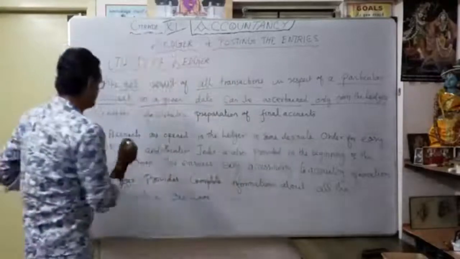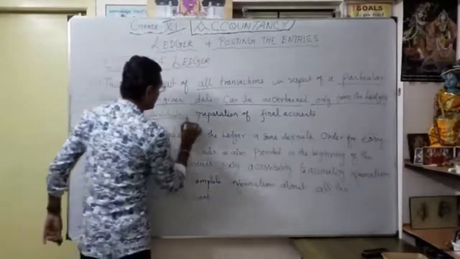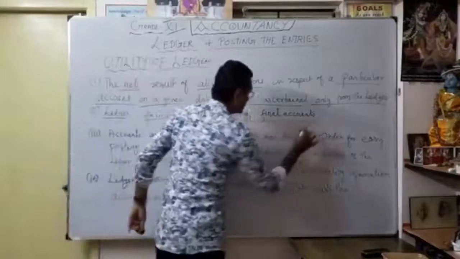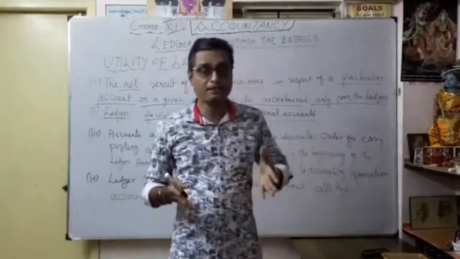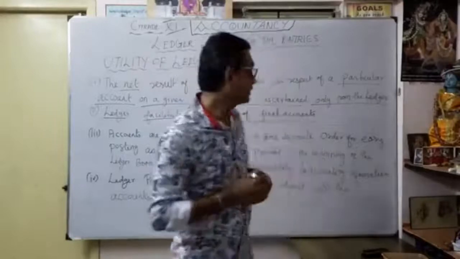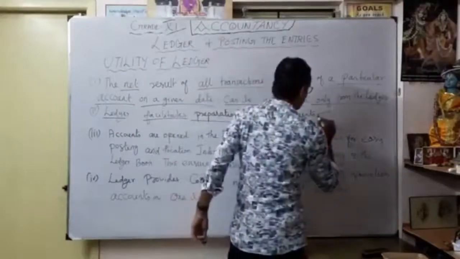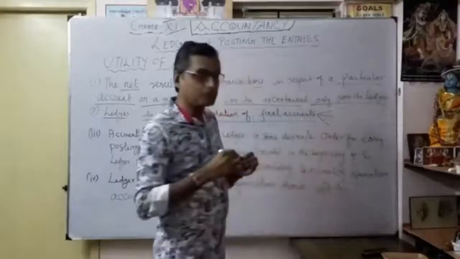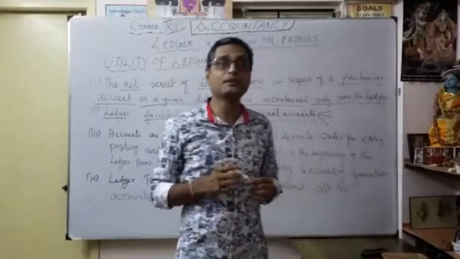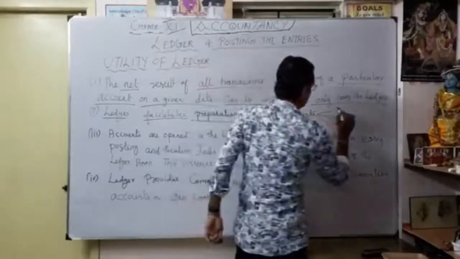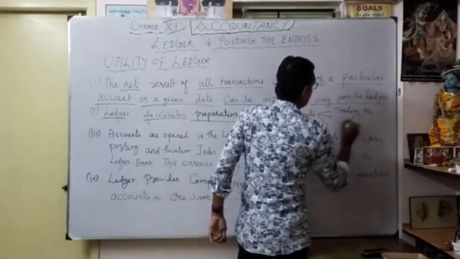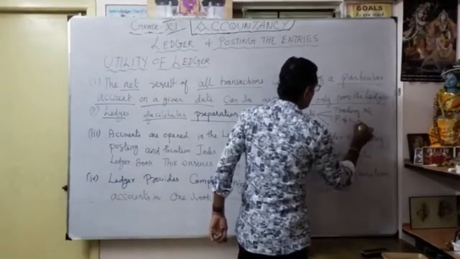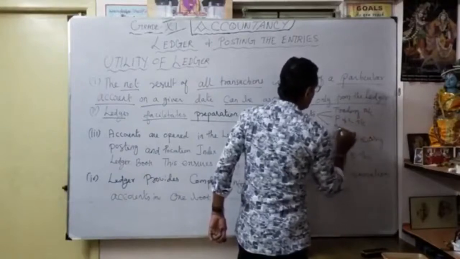Thereafter, the ledger facilitates the preparation of final accounts. Here, what is the facilitation? It is showing the way, the path to the preparation of the financial statements. What are the final accounts? From the trial balance, we are going to prepare the financial statements. What are they? Trading account, already mentioned that. Trading account, profit or loss account, thereafter balance sheet.